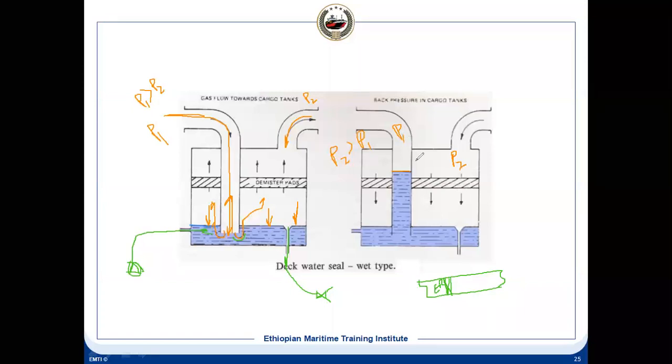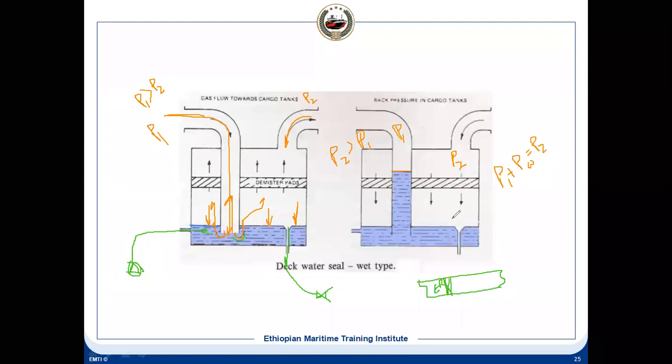There will be an equilibrium because P1 plus this column, that is giving a water head, let's say P water, is equal to P2. So once it becomes equal, it will stop. So now this pressure P2 is equal to P1 plus this water column, and this works as a non-return valve. So it will stop going to the tank, to the safe non-hazardous area.